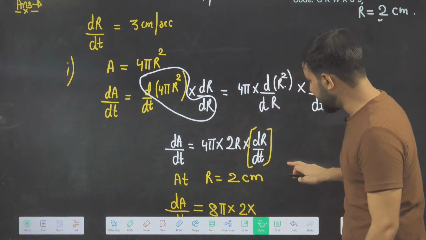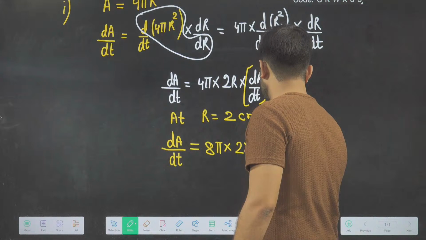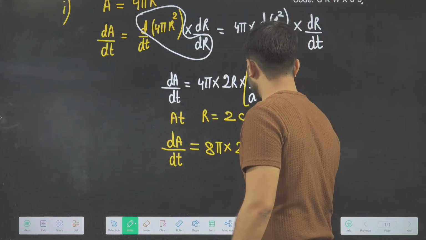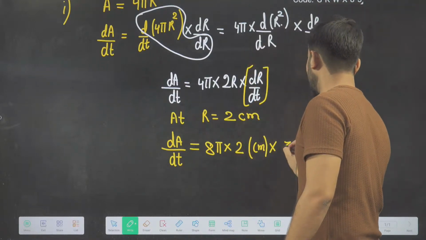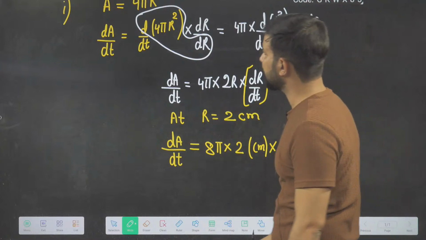So the value of dr by dt given in the question is 3 centimeter per second, and the unit of this 2 is also centimeter. I am writing the unit, and 3 centimeter per second. I hope this is clear. This is it, right?